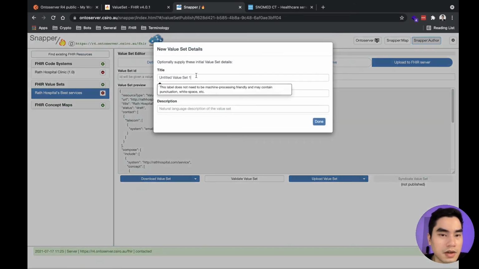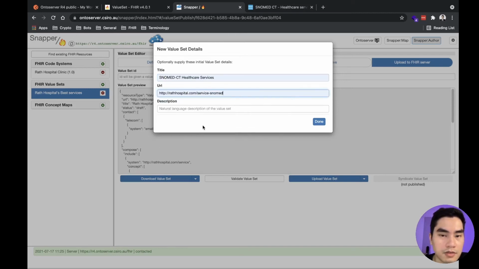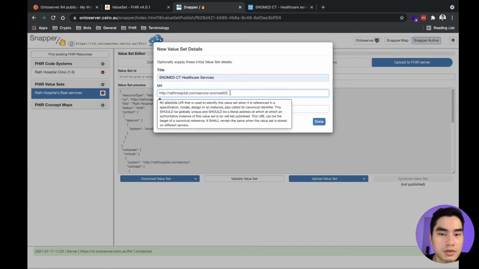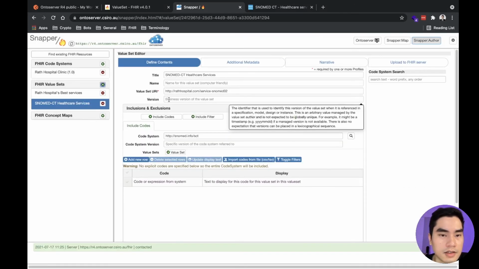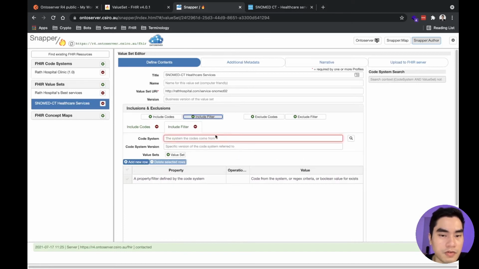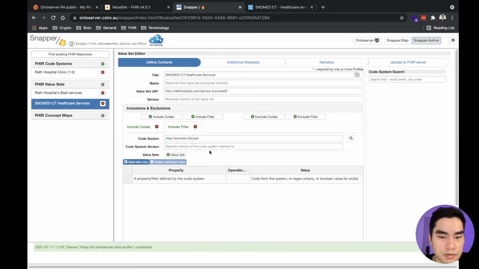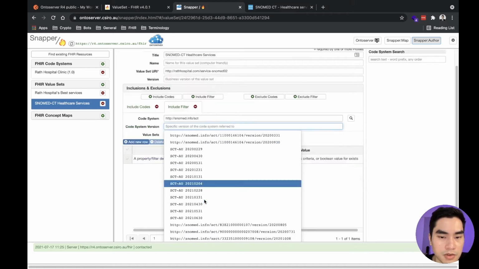We will go here, this one and this one, done, and we will include with filter, and we will include the SNOMED code. There are a lot of versions of SNOMED.